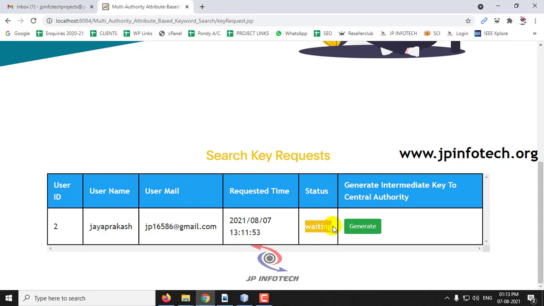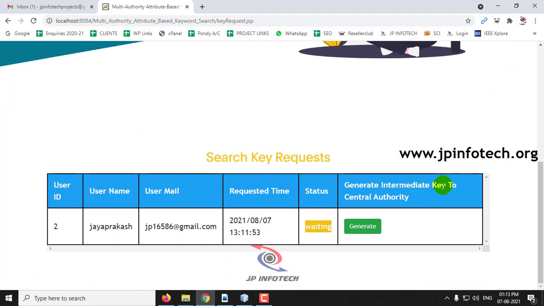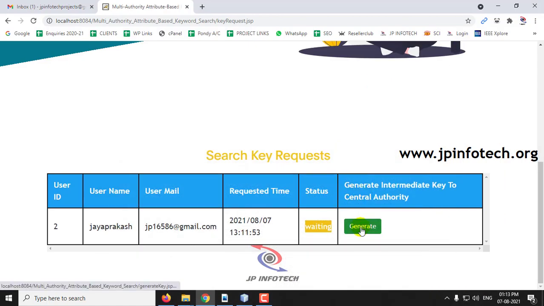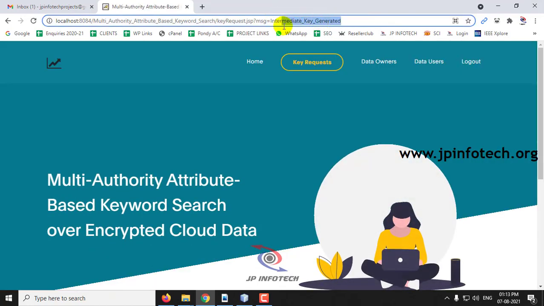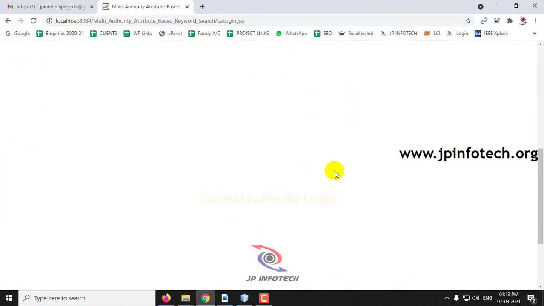So this attribute authority should verify these details, and once this has been verified, it should generate the intermediate keys for the central authority. So let me click the generate button. Click generate. So now you can see the intermediate key is being generated. Now let me log out and go to the central authority part.